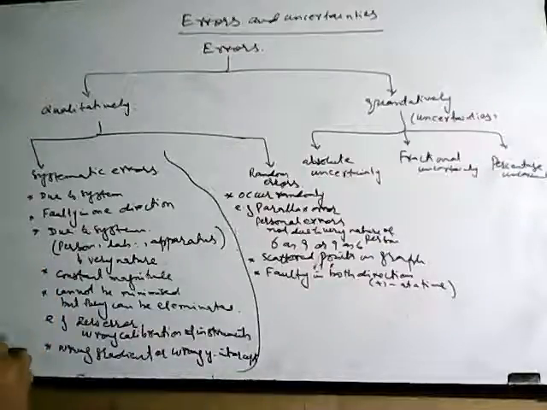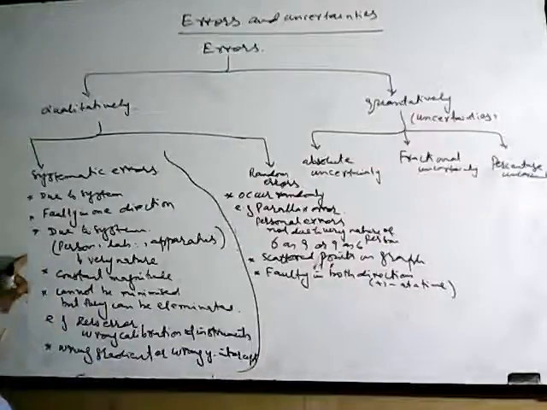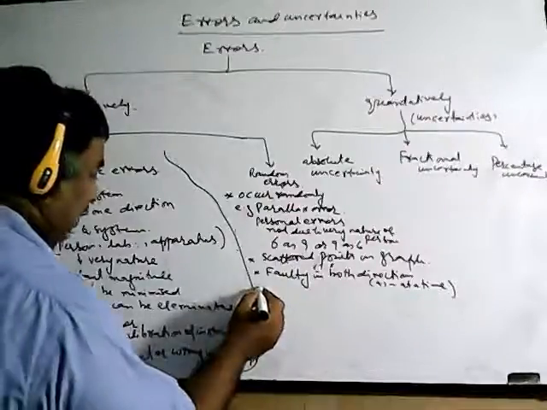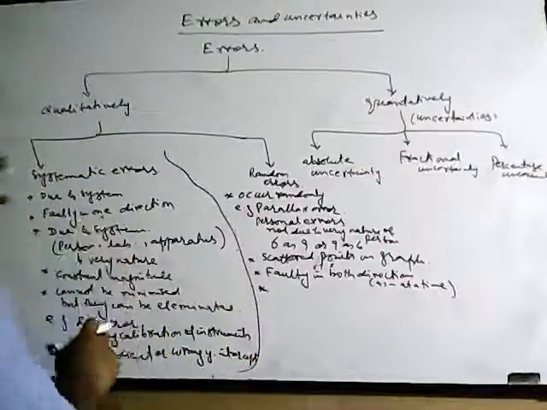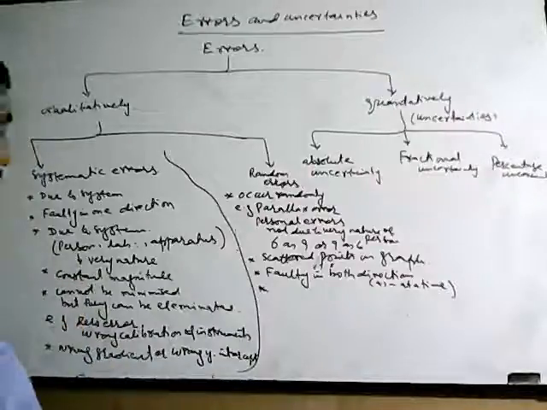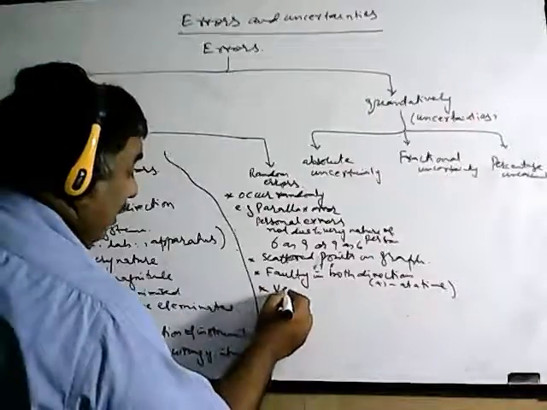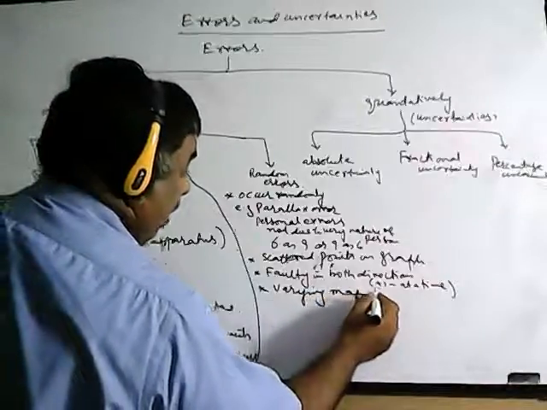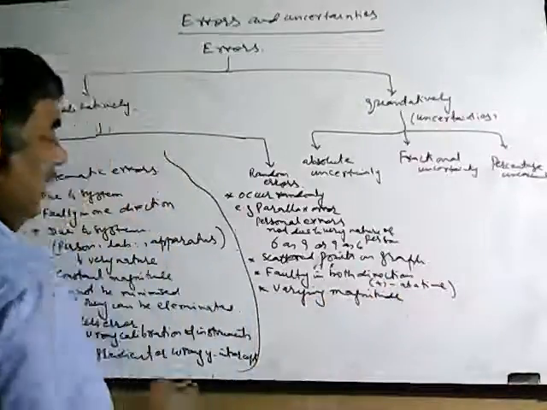As compared to systematic errors, which are faulty always in only one direction. Systematic errors have constant magnitude, but random errors have varying magnitude. Magnitude always varies for such random errors.